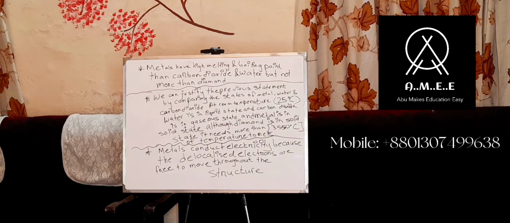The relationship breaks. So this is the thing that we can relate with real life: metals conduct electricity because the delocalized electrons are free to move throughout the structure. This is what I have said right now. Now, here is the reason why metals are hard and have high melting and boiling points.